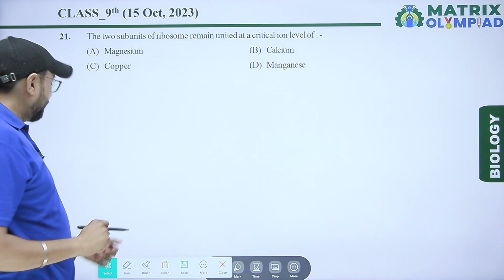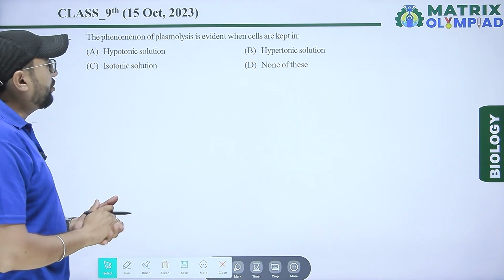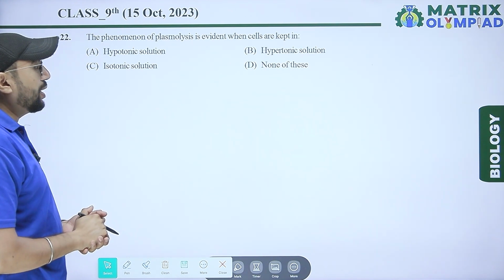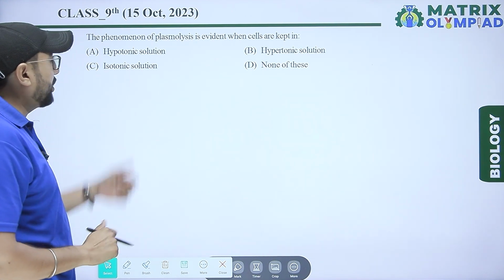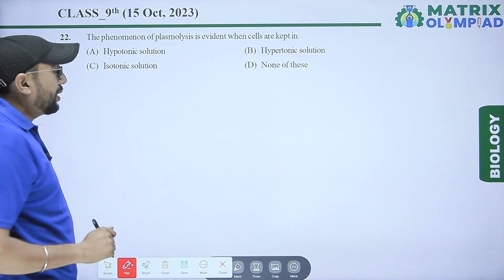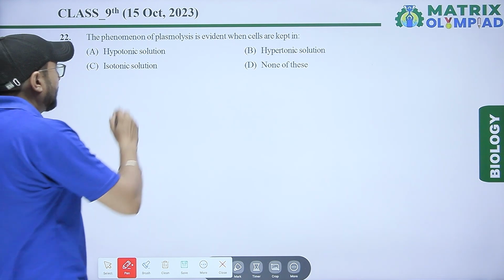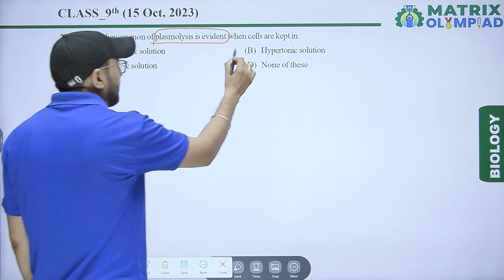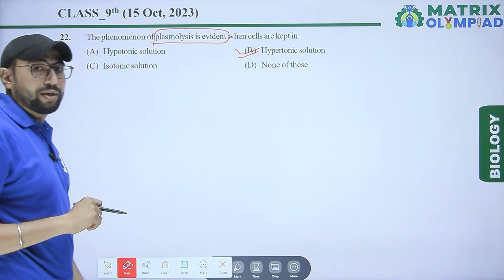Next question, the phenomenon of plasmolysis is evident when cells are kept in hypotonic solution, hypertonic solution, isotonic, and none of these. Our right answer for plasmolysis is hypertonic solution.